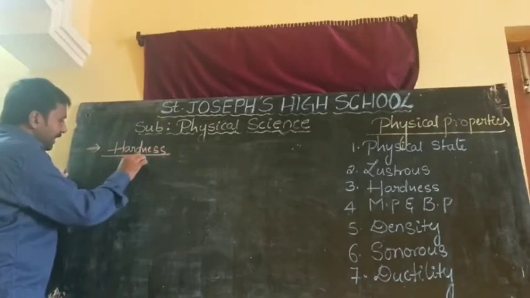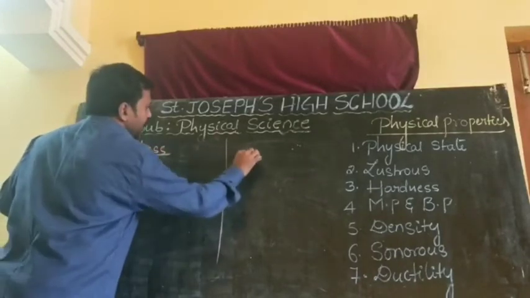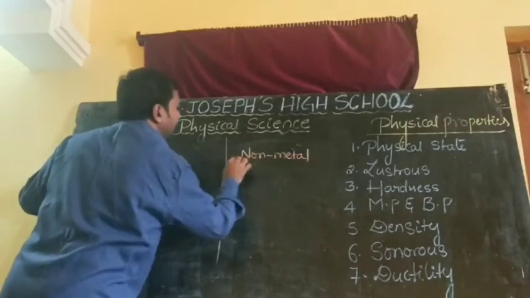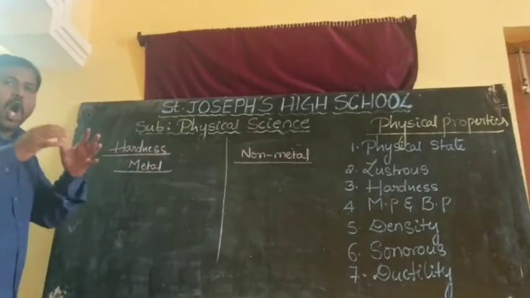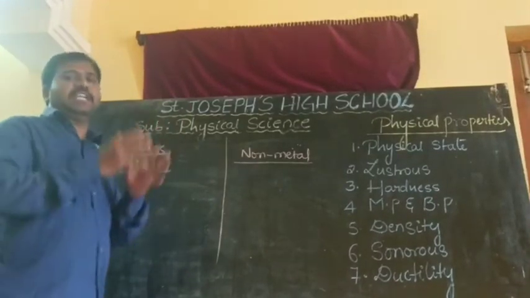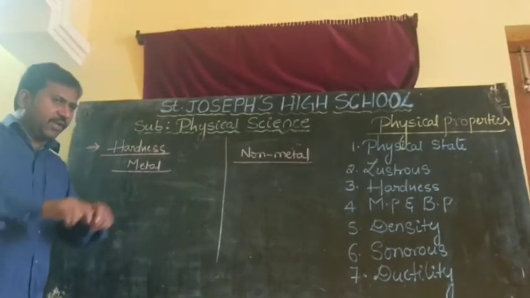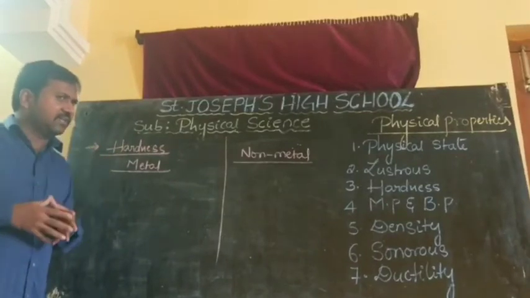This side we will write metals and this side non-metals. Okay, what about the metals? Metals are hard in nature or soft in nature? Suppose you take an iron rod, can you break it easily? Is it hard or soft?